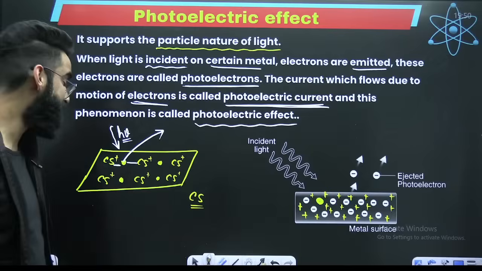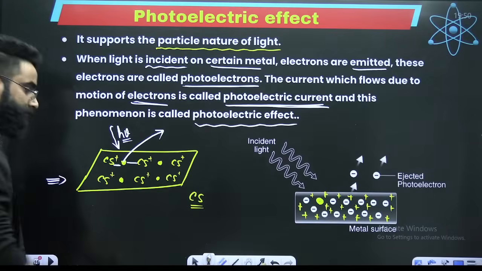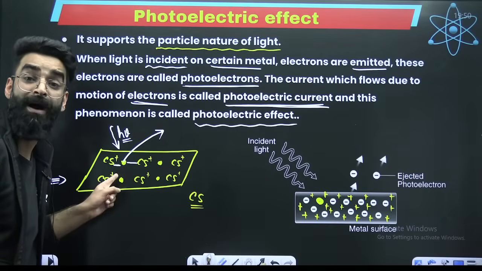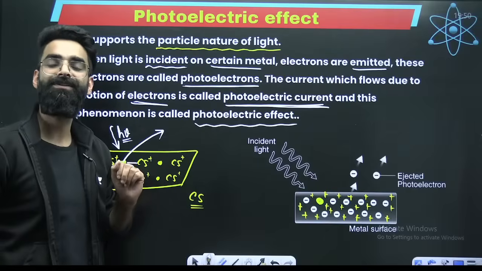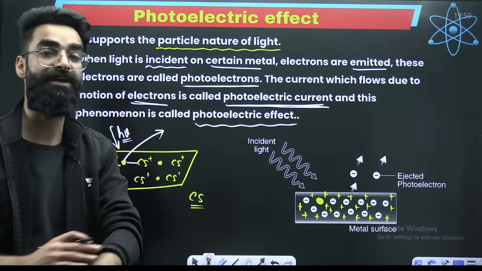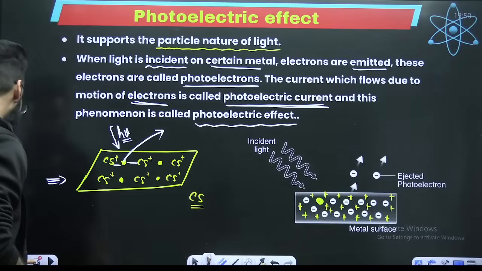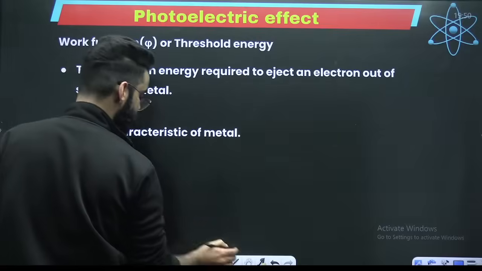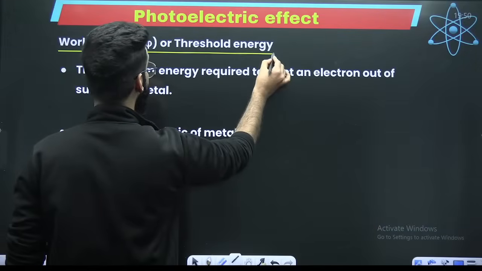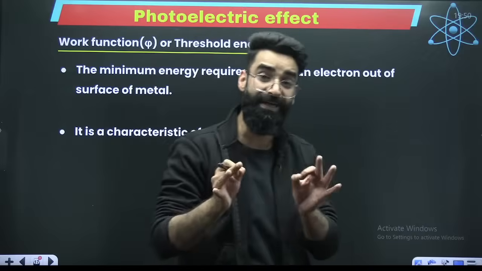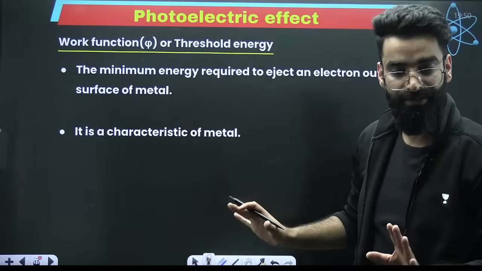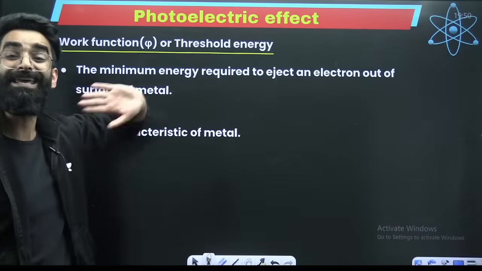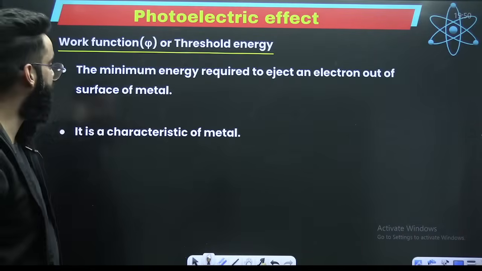What I'm trying to say is, try to understand. There is a minimum amount of energy which is required to take the electron out. And that minimum amount of energy is called threshold energy or work function. So what is threshold energy? It is the minimum amount of energy which is required to take the electron out, which you call either work function or threshold energy.